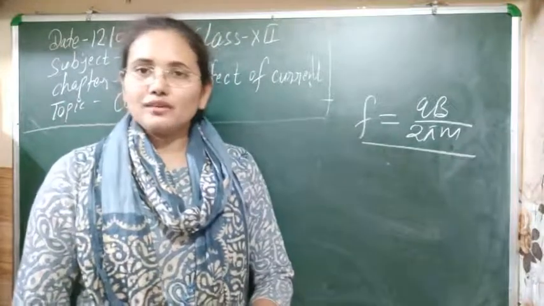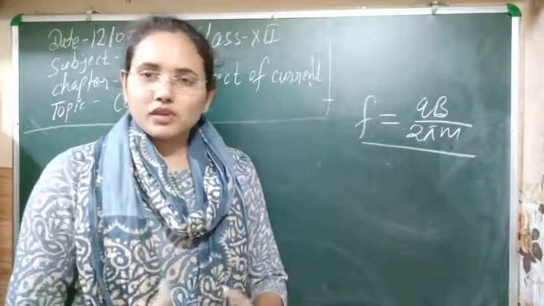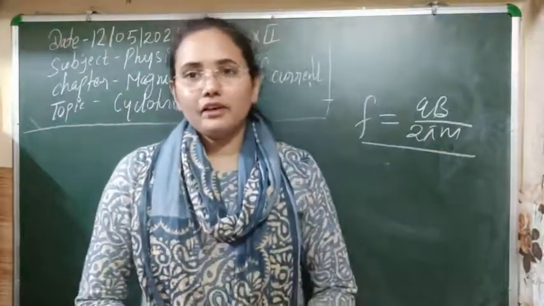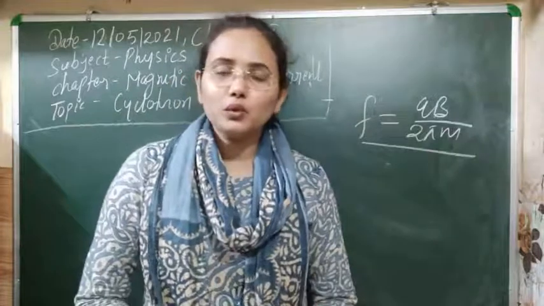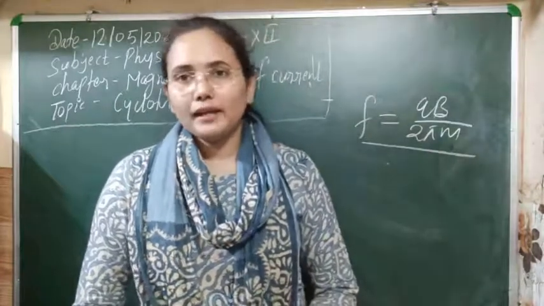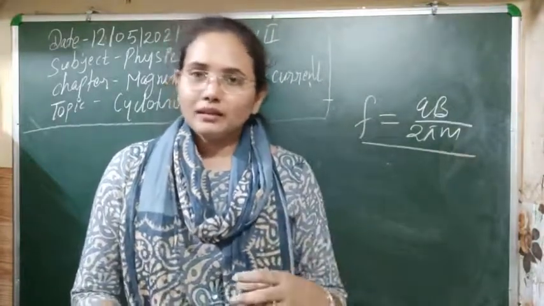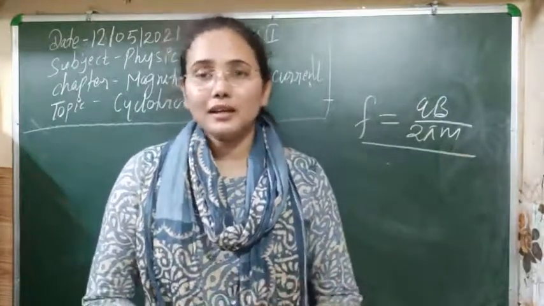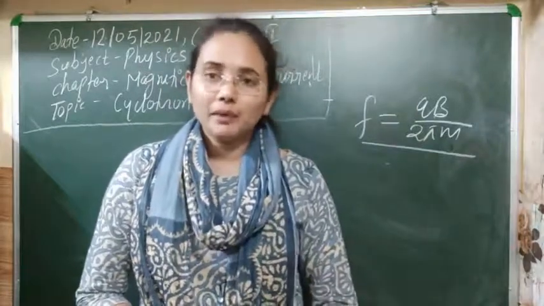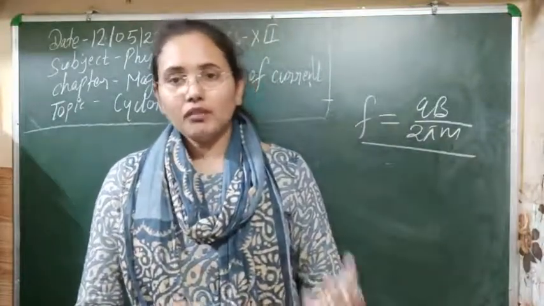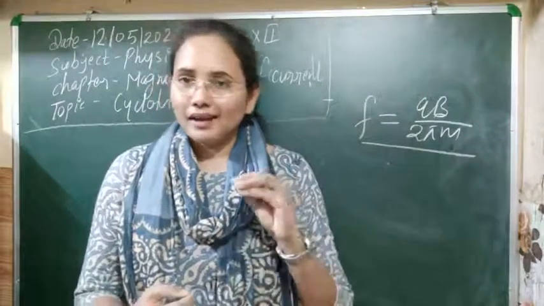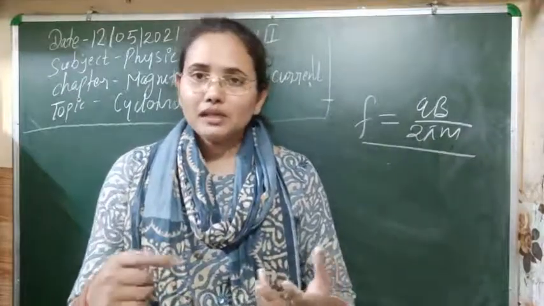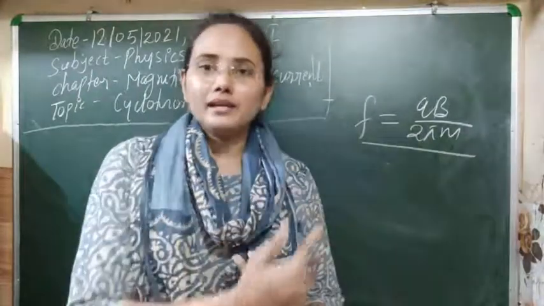As you know, electrons are very light particles, their mass is very low. So for a low mass particle, whenever we start to accelerate it through any cyclotron, light particles will achieve greater kinetic energy in comparison to heavier particles. This means in one round, due to acceleration, an electron will receive more energy as compared to a proton. It will start to move on a greater radius in one round.